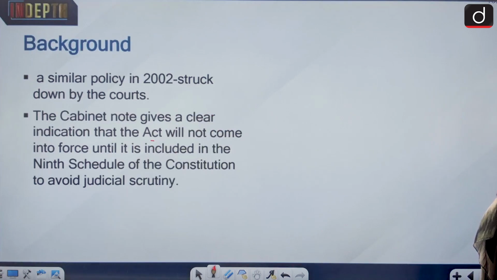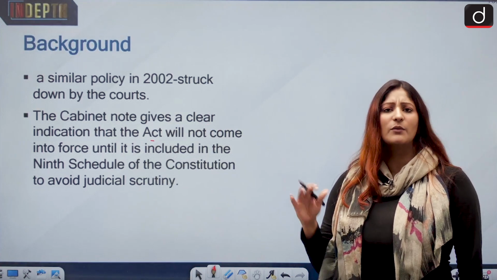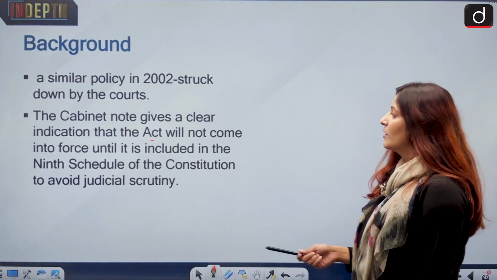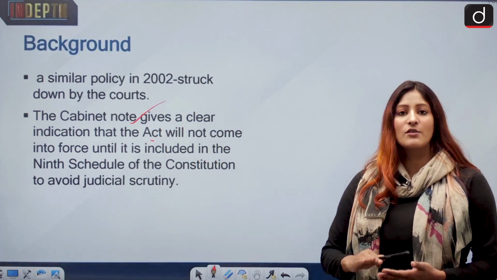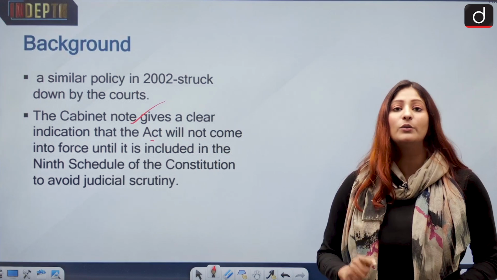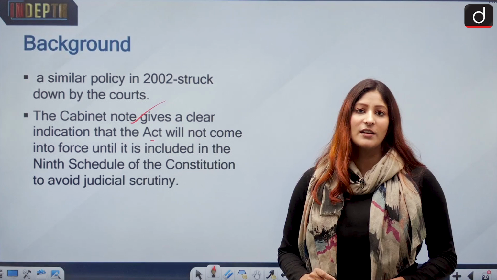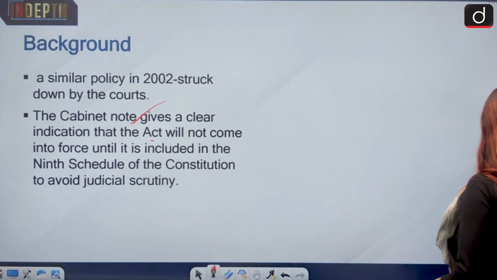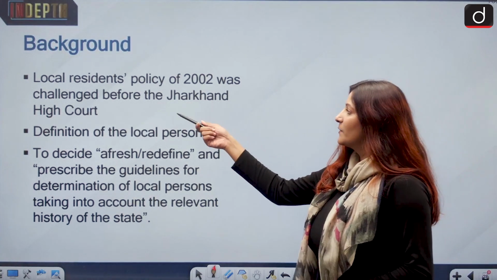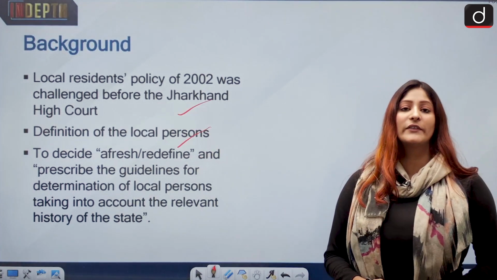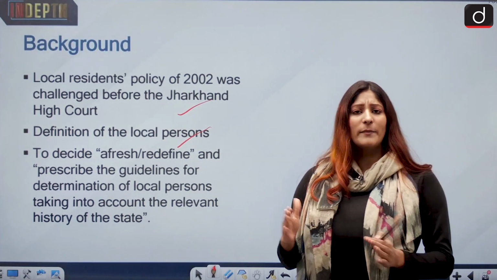So moving ahead, let us look at the background of it. A similar policy was touted back in 2002, but it was struck down by the Jharkhand High Court. The cabinet note for the current act asks to include this in the 9th Schedule of the Constitution, so that it cannot be challenged in the judicial sphere. The local resident policy of 2002 was challenged before the Jharkhand High Court because there was an irregularity in the definition of local person, since it is going to benefit the local person.